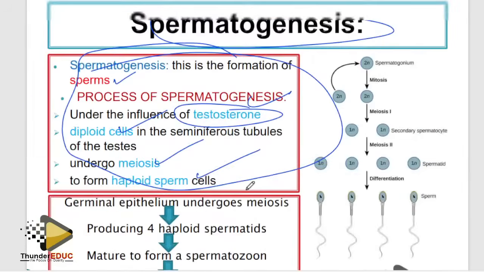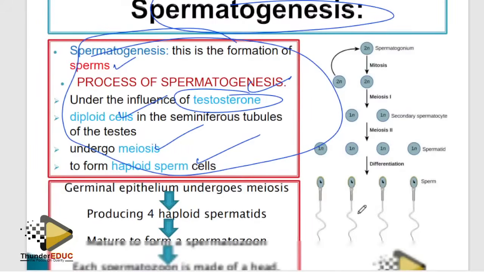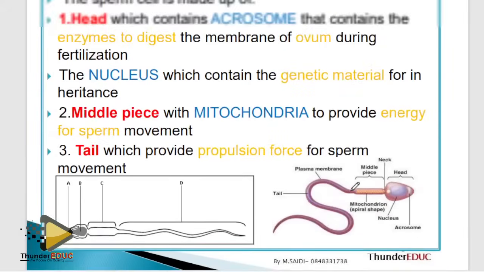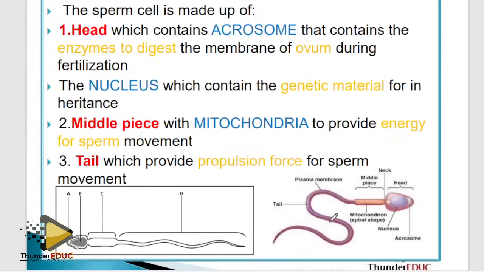So, please, if you are to read the spermatogenesis, oogenesis, focus on that. If you don't have it, take a screenshot, then try to record it. Try to revise it. Structure of the sperms. What are they asking here? There are some 3-4 questions they ask here. You can't miss it if they bring it.